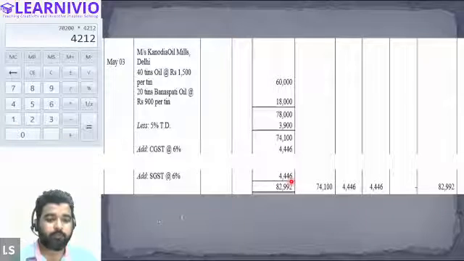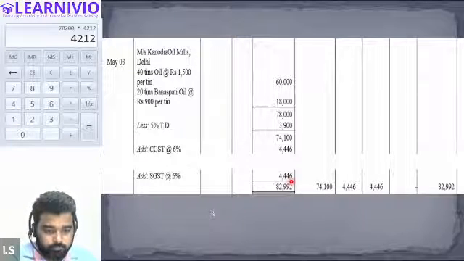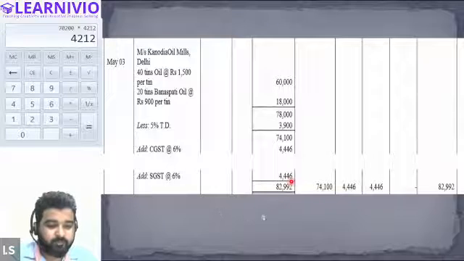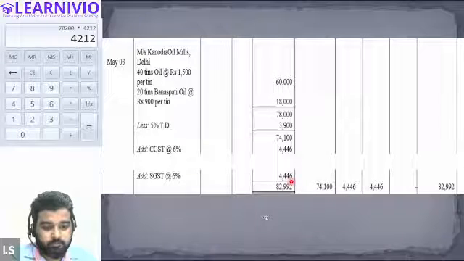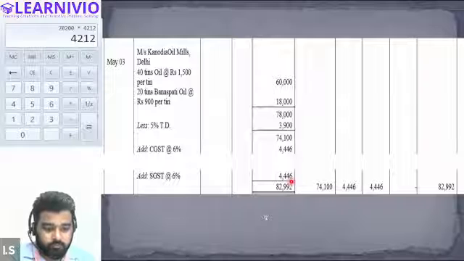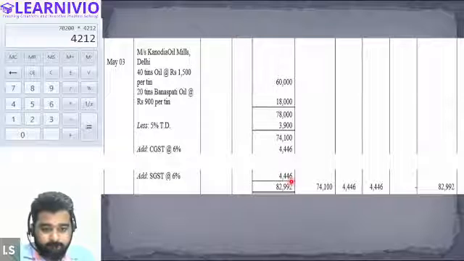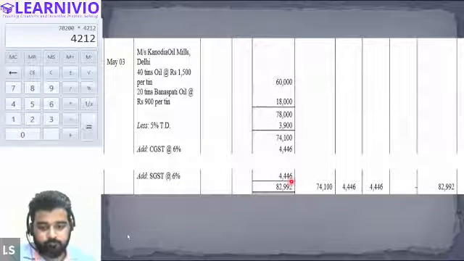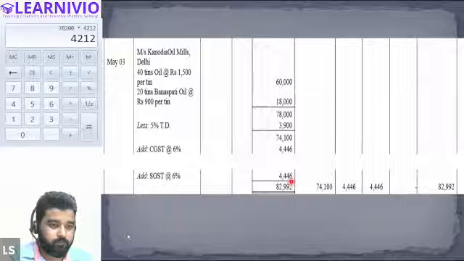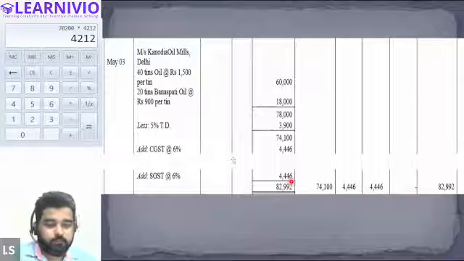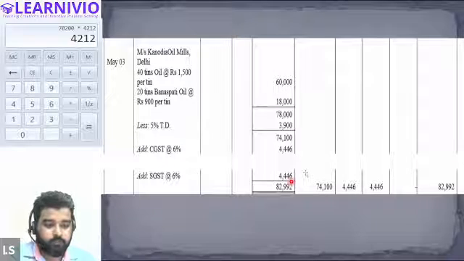Yes, Amisha, tell me. So first of all, on May 4th, we are buying 25 bags of gram, 480 per bag. So what is the total amount? 12,000 plus 1,000, 13,000. Then minus 650, perfect, 12,350. Right. Plus 1,480. This is IGST, correct? Yeah, and 13,830. Correct. All right. Very good.